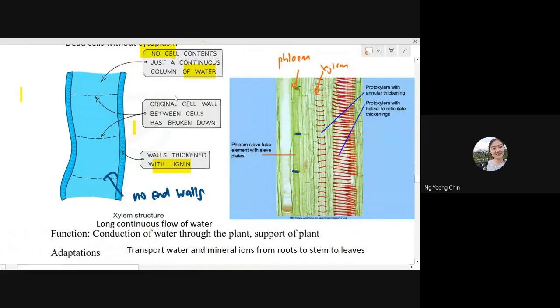So the original cell walls between the cells have broken down. That means they do not contain end walls. And you can see this one is the sieve plate actually. This is a sieve plate. Here, this one.